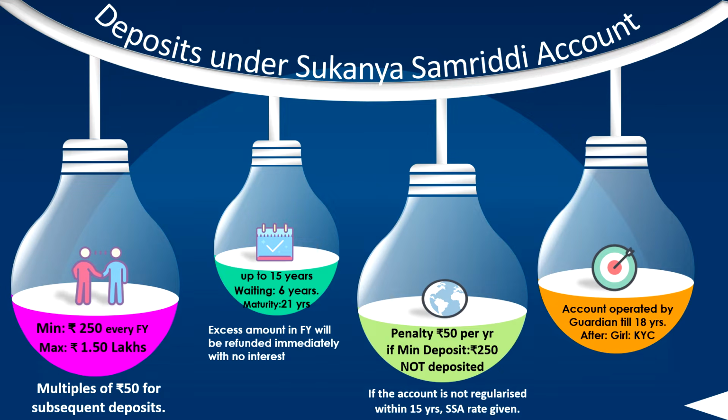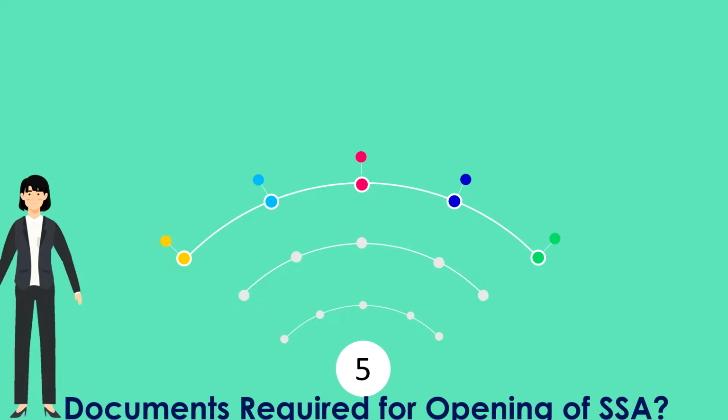Then comes, the account is operated by the guardian or the parents till 18 years of age of the girl, and after 18 years of age of the girl, the account will be run by the girl herself by providing the KYC documents, that is know your customer documents like Aadhaar, PAN, etc. On submission of those documents, the account can be operated by the girl herself.